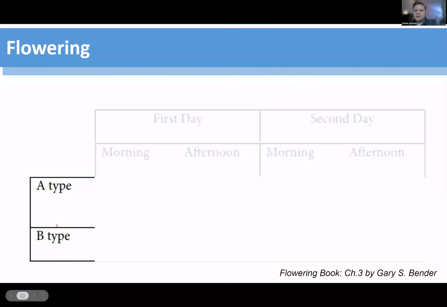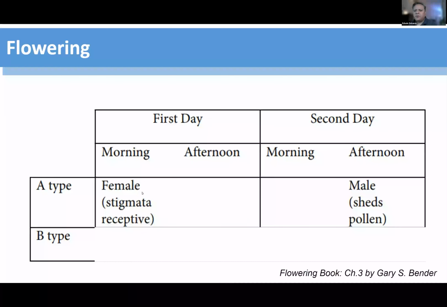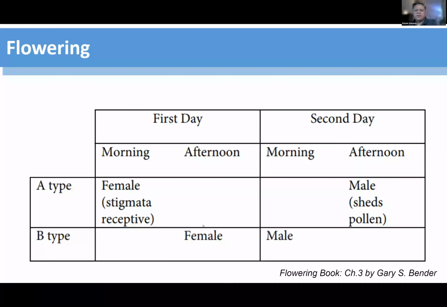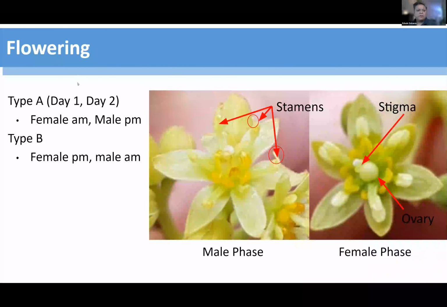There are two types, the A and B type. Flowering occurs over 2 days, with the A type female in the morning, closing up and opening back up male in the afternoon of the following day, whereas the B type opens up female in the afternoon of the first day, closes up and opens up male the following day. When we look at the flowering pictures that I had earlier, here we can see those identified here for the stamens and the pistil.